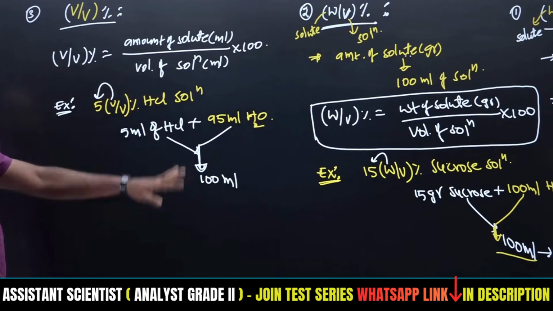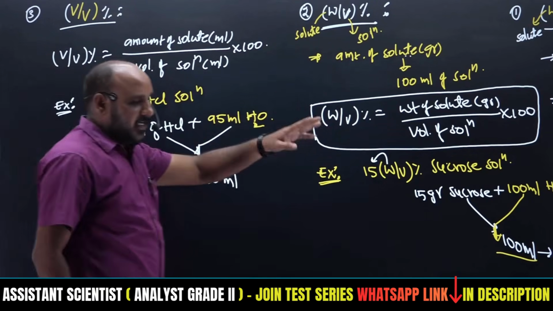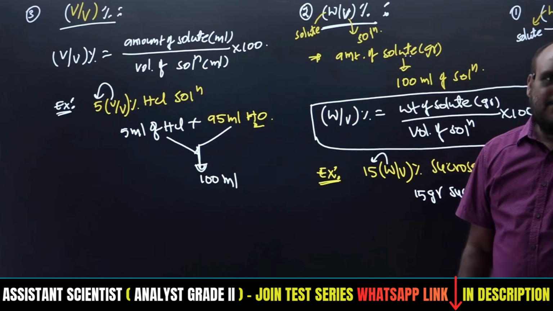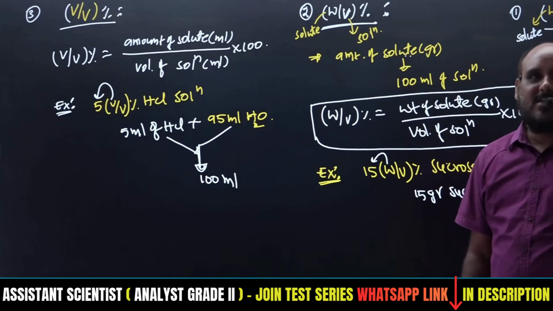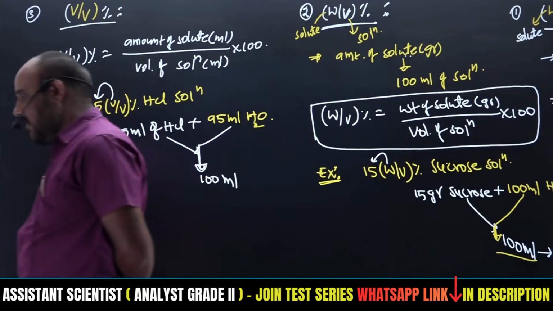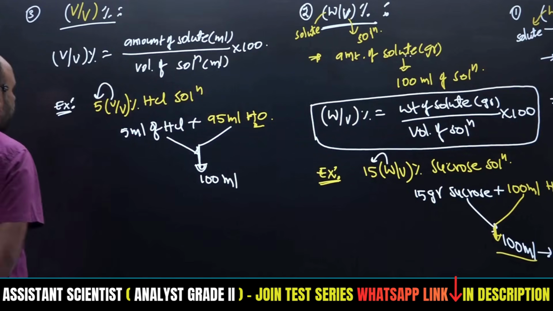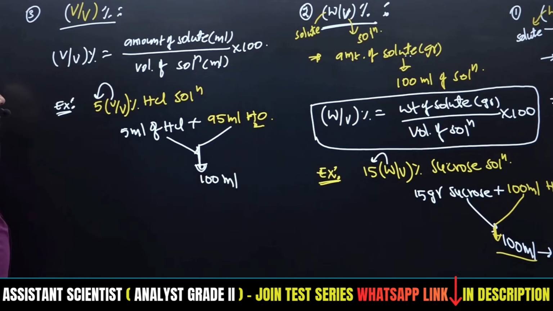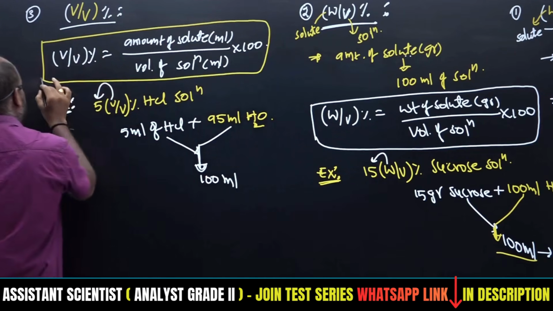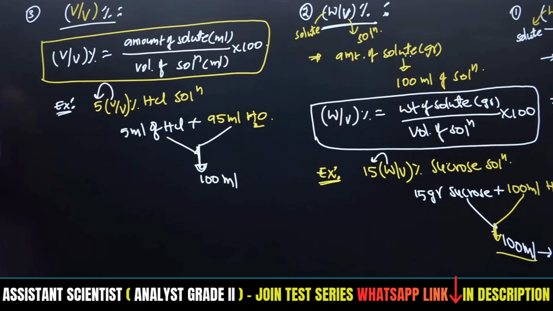So make sure you understand this clearly: weight by weight, weight by volume, next volume by volume. These are very important, which we can utilize in further determination of concentrations in terms of molarity, normality, mole fraction, and all those things also. So this is the equation and examples for volume by volume percentage. This is all applicable for 100 only. If it is weight, it is expressed in grams. If it is volume, it is expressed in ml, right?